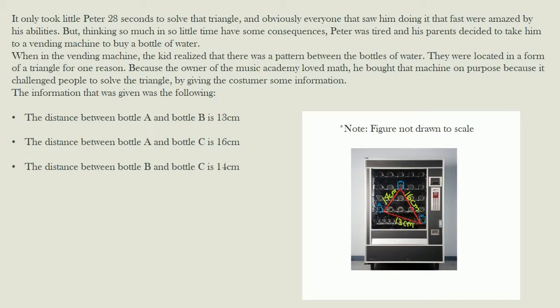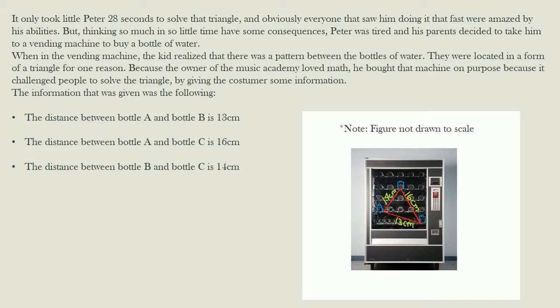When in the vending machine, the kid realized that there was a pattern between the bottles of water. They were located in the form of a triangle for one reason. Because the owner of the music academy loved math, he bought the machine on purpose because it challenged people to solve the triangle by giving the customer some information.